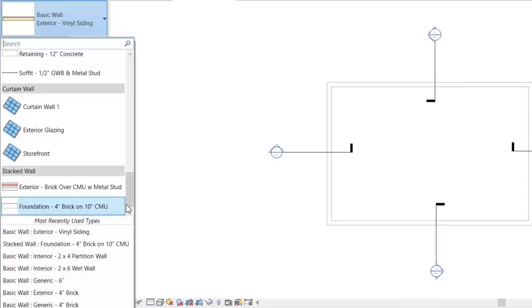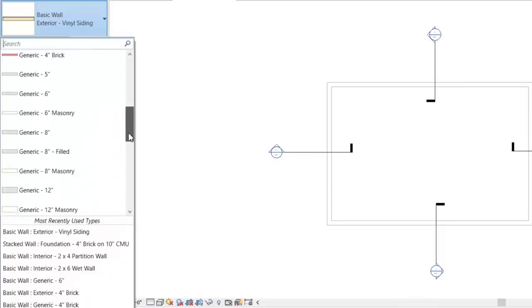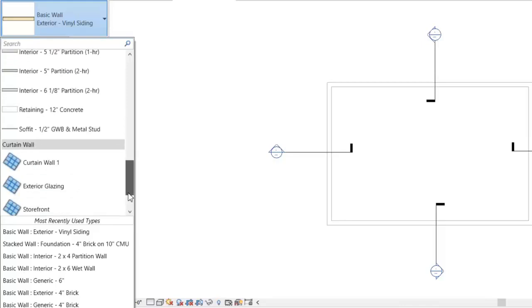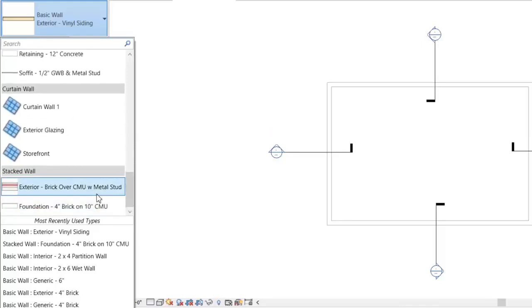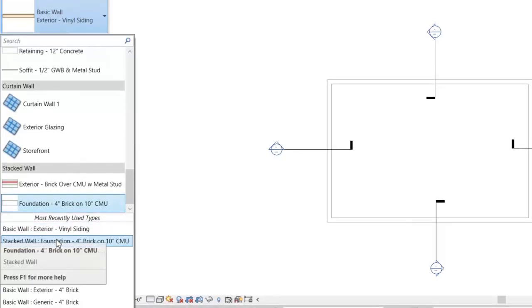You can either find this in the list under the stacked wall section, or you can find it in the most recently used types. You will select the 4-inch brick on 10-inch CMU stacked wall.